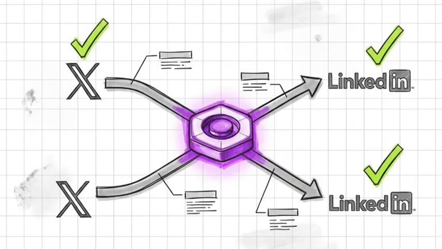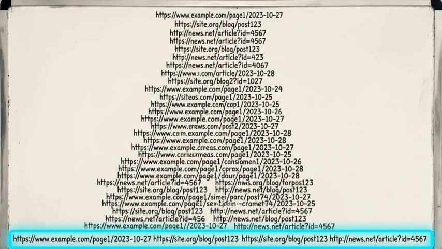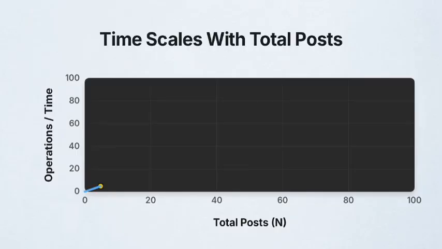Now, compare that to milestone 4 of the engine, where the make.com confirmation loop verifies live URLs. Imagine the system must verify a specific post status by scanning an unsorted chronological log of every single URL it has ever published. This chart shows linear time, or O of n.